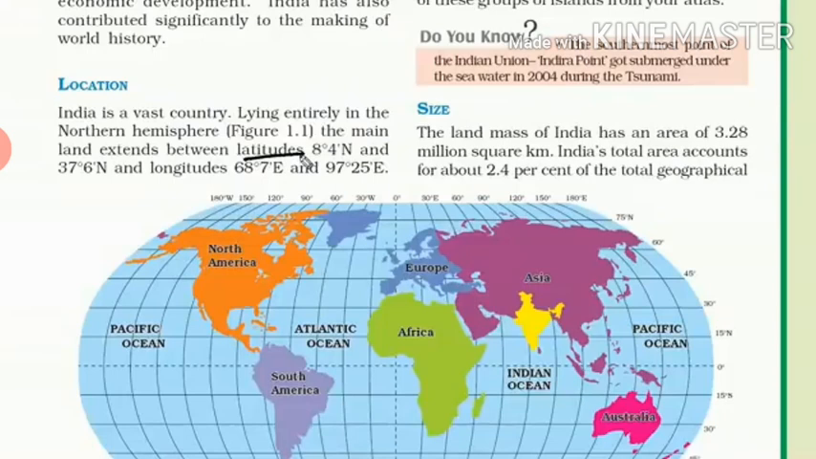Kanyakumari is situated at the southernmost tip of the mainland of India. This point is only 8 degrees north of the equator. However, it is not the southernmost point of India. Indira Point is the southernmost point of India. 82 degree 30 minutes longitude is taken as the standard meridian of India. Now we will discuss one by one in detail.